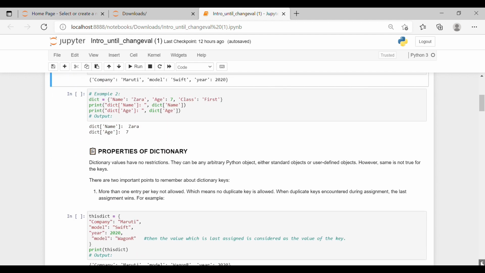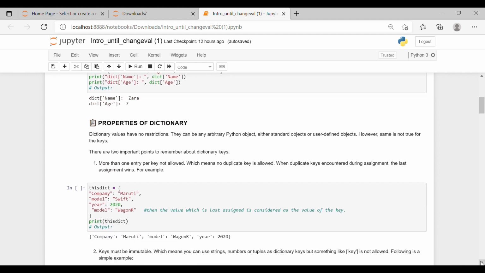Moving further, we will see the properties of a dictionary. Dictionary values have no restrictions. It means we have no restrictions for values. They can be any arbitrary Python object, either a standard object or a user defined object. However, the same is not true for keys. It means value has no restriction, but we have some points to remember while defining the keys.